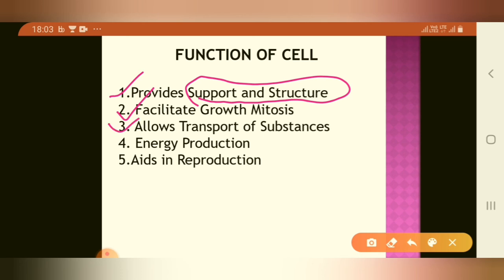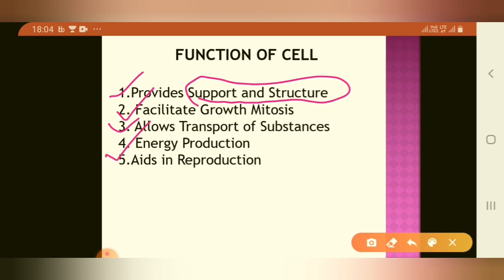Number three, it allows the transport of substances through the cell plasma membrane. Generally, food particles are transported from outside to inside through the plasma membrane.